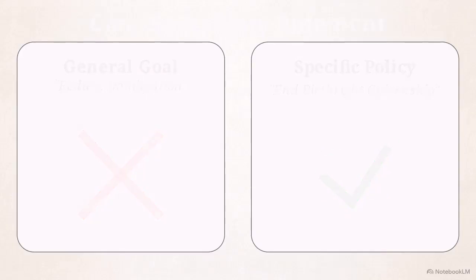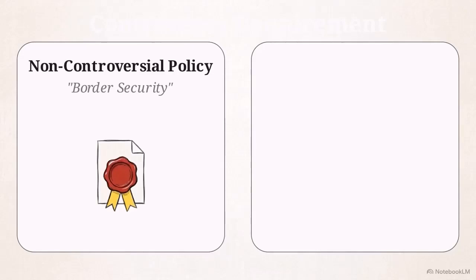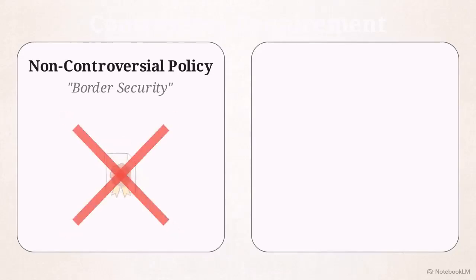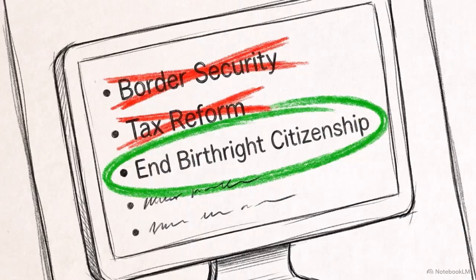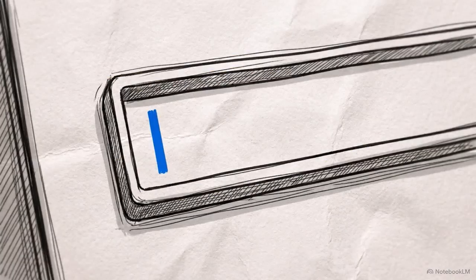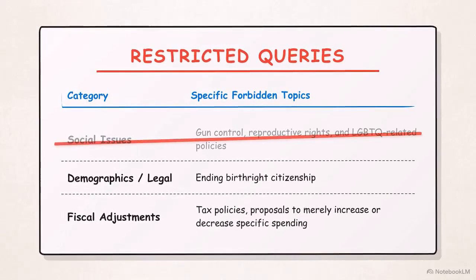The policy must inherently generate debate. A goal like border security, which lacks meaningful partisan friction, fails the controversy requirement. Geographic boundaries are tightly controlled. The policy must strictly concern domestic affairs, which outright eliminates international topics like trade tariffs. Step 1 operates as a ruthless operational filter. You have to isolate an actionable, debatable target before any AI model is permitted to enter the loop. This matrix outlines the forbidden topics list.